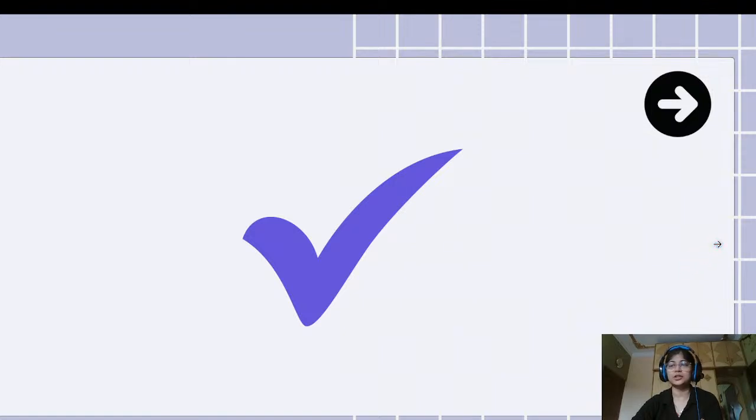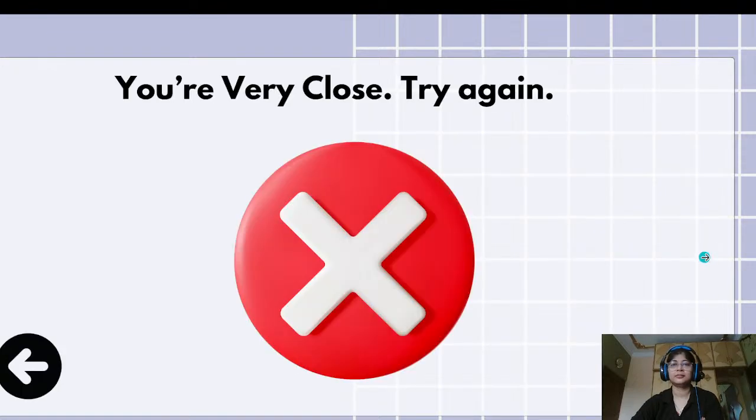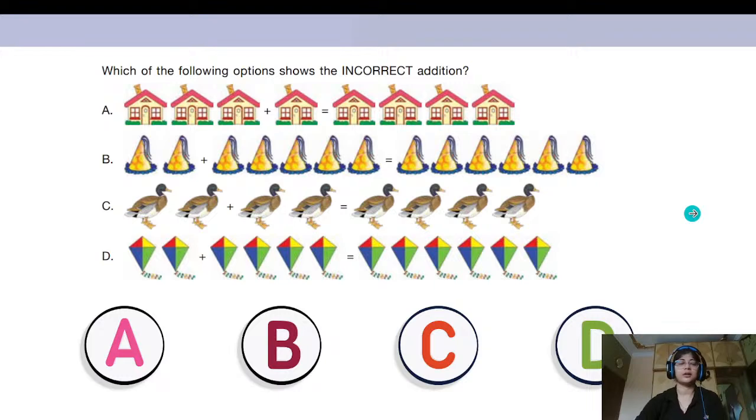So let's go to the next question. I hope all of you can see the next question on the screen. Yes, Trijal, you're correct. The correct option for the first question was B. Now, what about this question? Tell me which of the following options shows the incorrect addition?